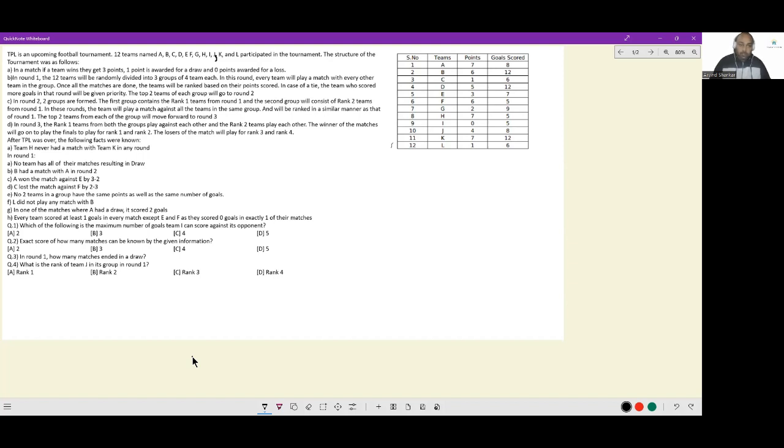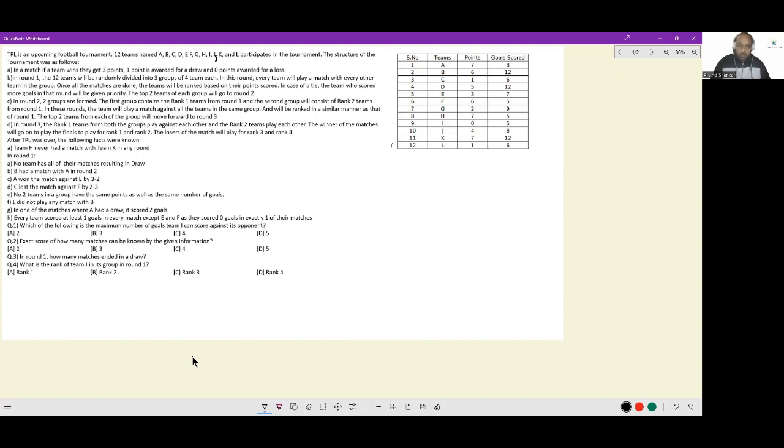The top 2 teams of each group will move forward to round 3. So in round 3, 2 teams from each group go, so 4 teams will move on to round 3. In round 3, rank 1 teams from both the groups play against each other and rank 2 teams play each other. The winners of the matches will go on to play the finals for rank 1 and rank 2. The losers of round 3 matches will play for rank 3 and rank 4.